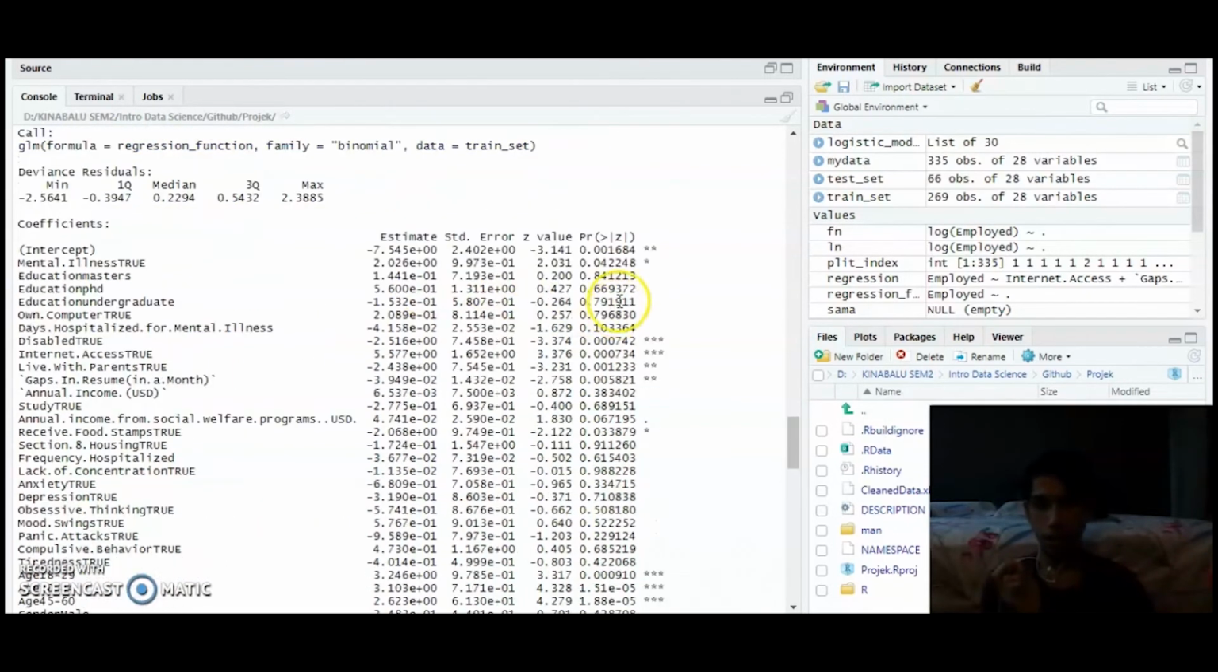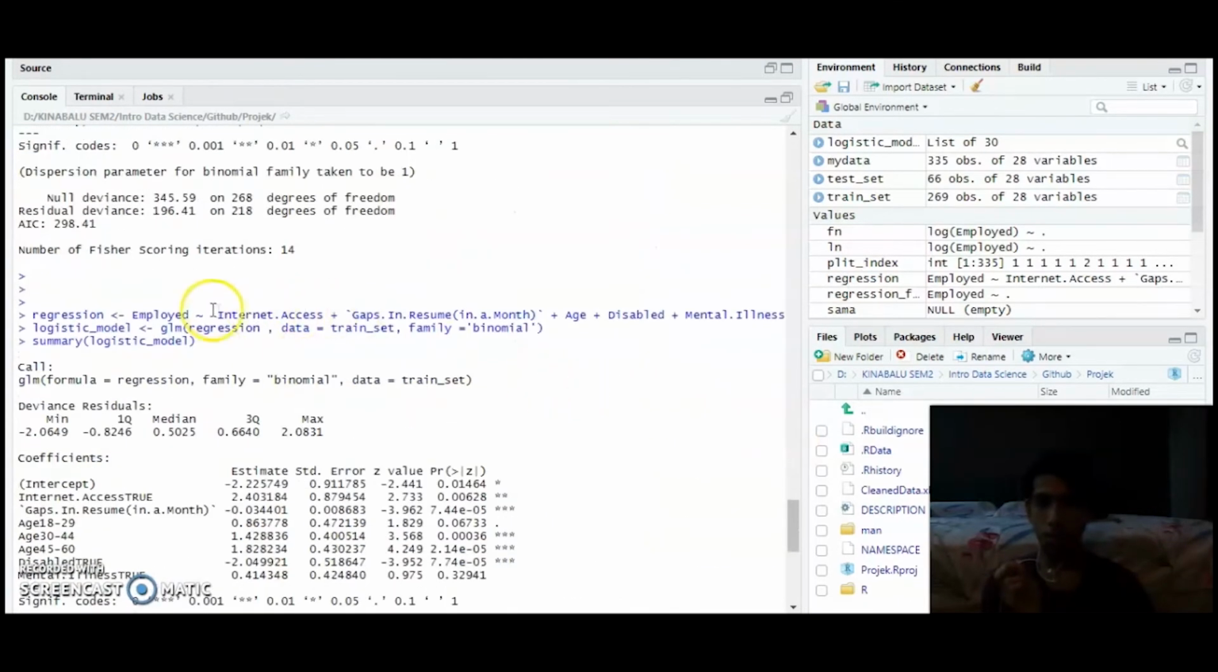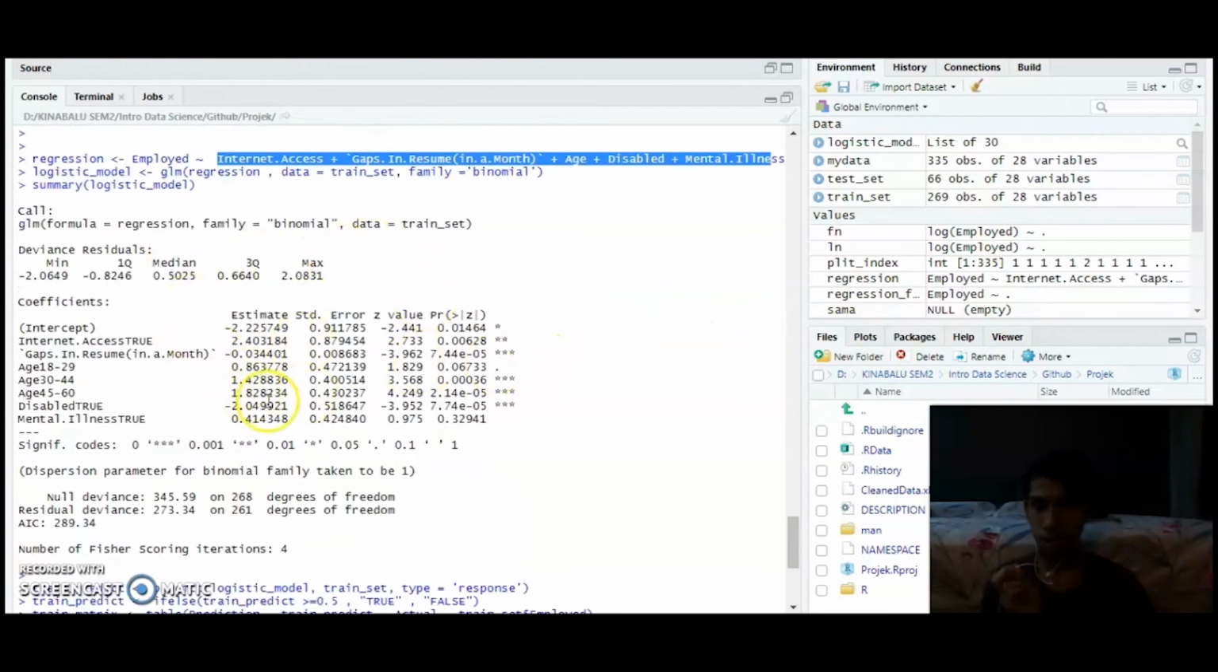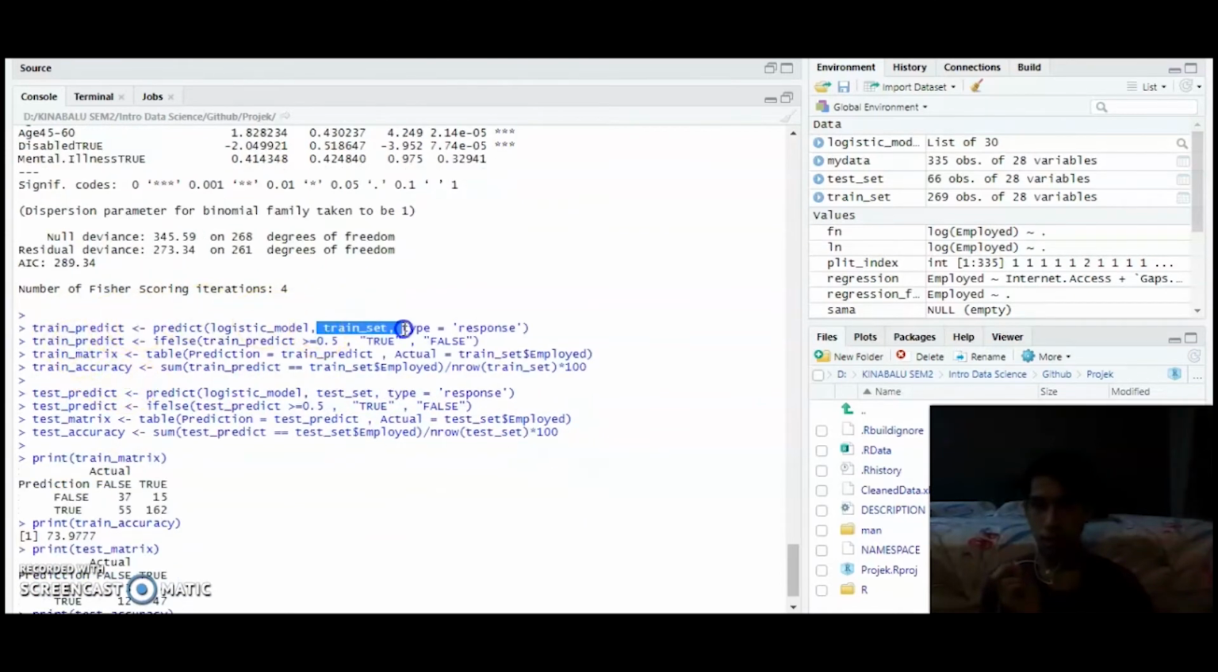We look here at the p-value. For mental illness it is 0.04. The p-value is below 0.05, which means this variable is significant, like this one too. Then we look at certain variables like this. Then we do the prediction using the train set.